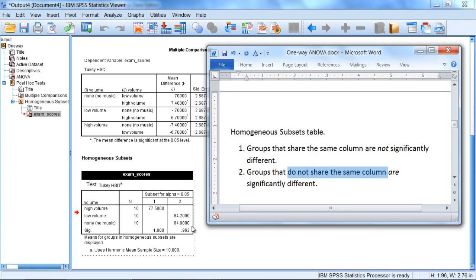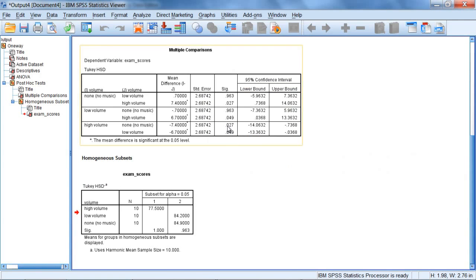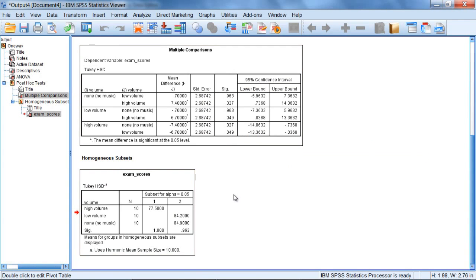So I could summarize these results as follows. There was not a significant difference between the low volume and the no volume group. You see that right here. However, the low volume group and the no volume group were significantly higher than the high volume group. So once again, these two tables will give you the same results. They're just presented somewhat differently.